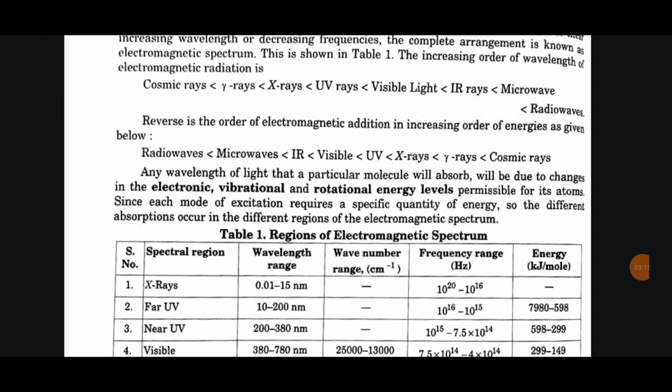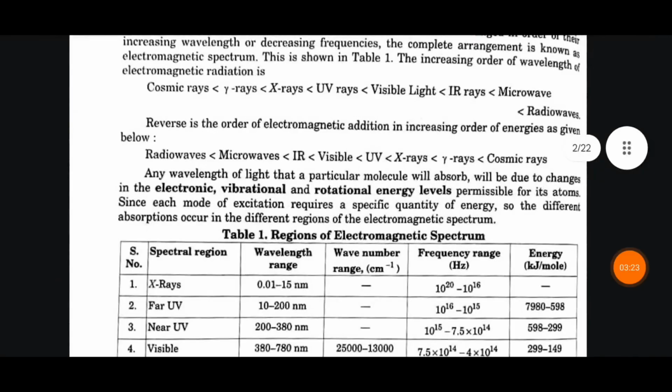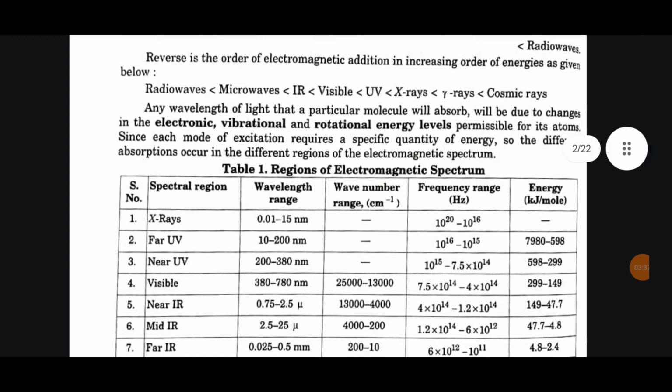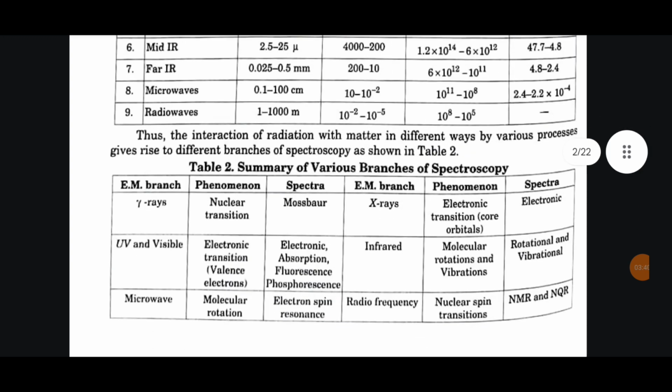Any wavelength of light that a particular molecule will absorb will be due to changes in the electronic, vibrational and rotational energy levels permissible for its atom. Since each mode of excitation requires a specific quantity of energy, the different absorptions occur in the different region of the electromagnetic spectrum. Thus, the interaction of radiation with matter in different ways by various processes give rise to different branches of spectroscopy.